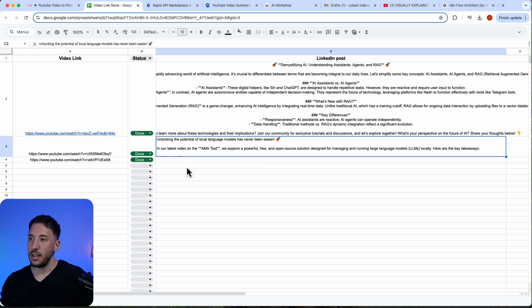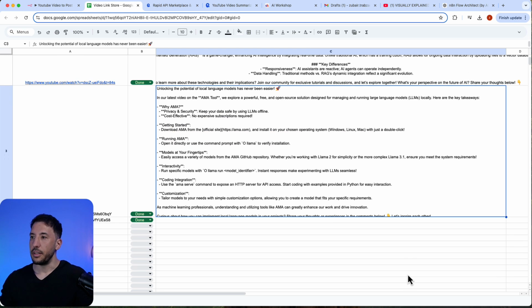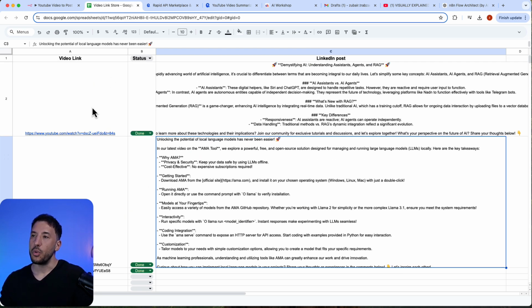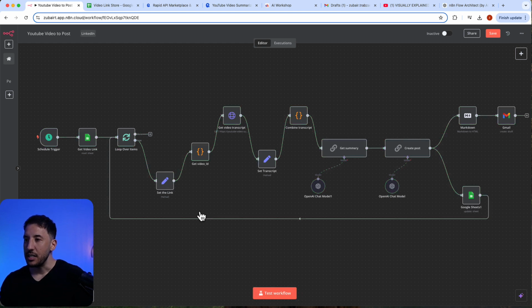As you can see, this got also, let me move up a little bit. There you go, right? So as you can see, it does its job, where now we're taking this video link using our workflow to completely automate this entire process. All right, so now let's go ahead and remove this and jump into different nodes, so that way I can explain exactly what's going on.